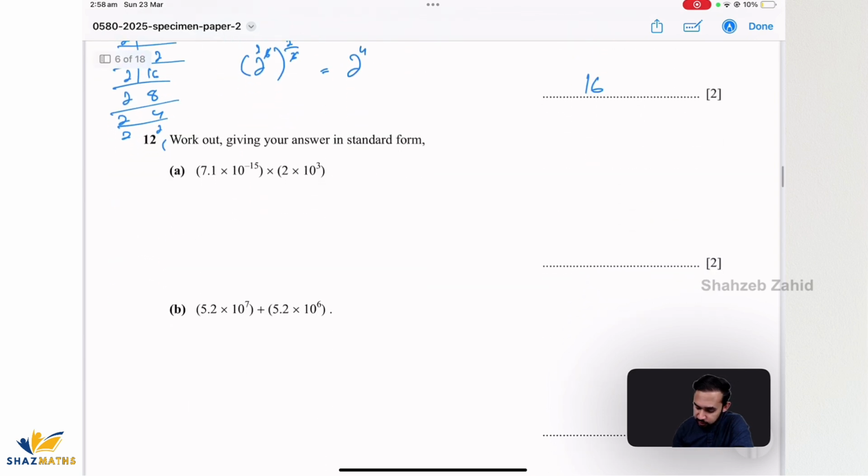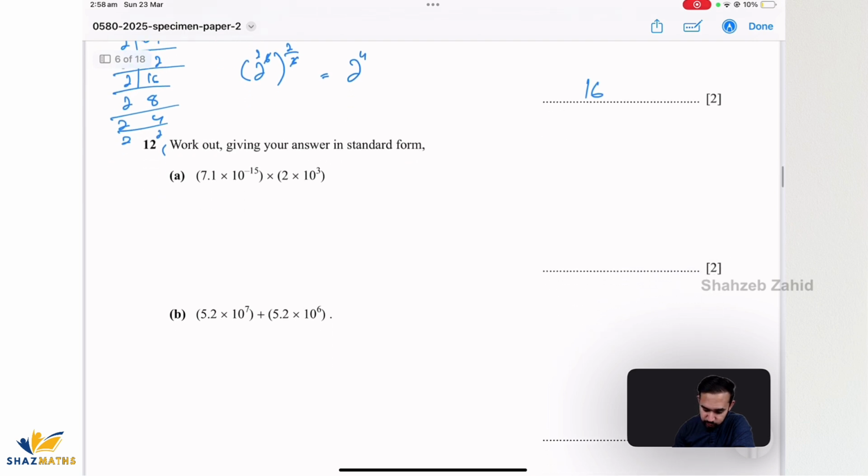Work out, giving your answer in standard form. So that's something new for IGCSE students as well. Remember what we have studied. Whenever two terms are being multiplied that are in standard form, we'll just multiply these two terms and apply laws of indices on these two terms. So 7.1 times 2, which is 14.2, times, bases are same, 10 to the power negative 15 times 10 to the power 3.